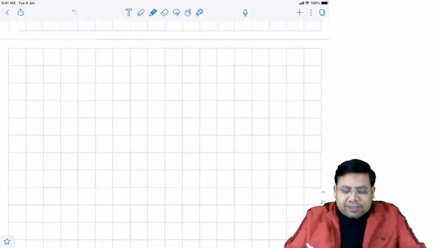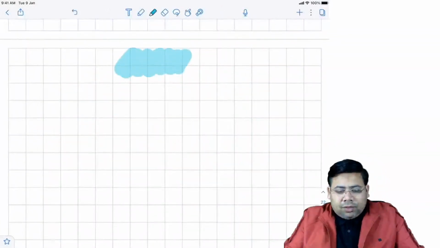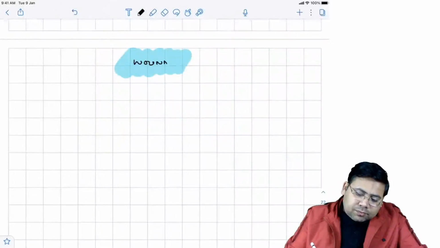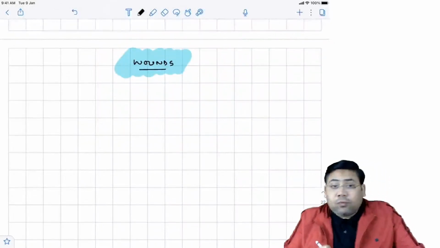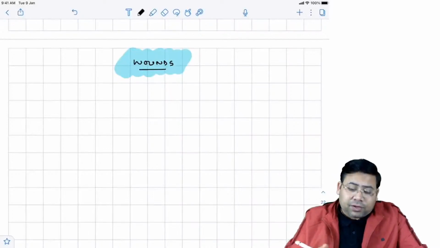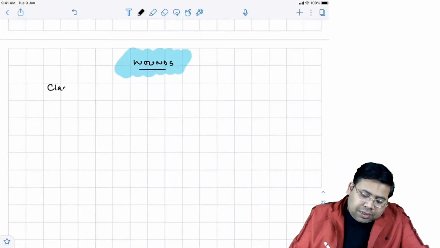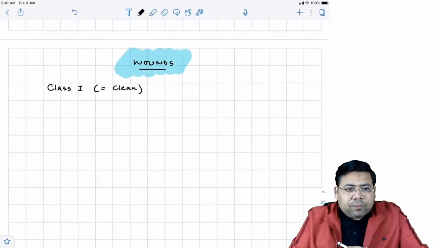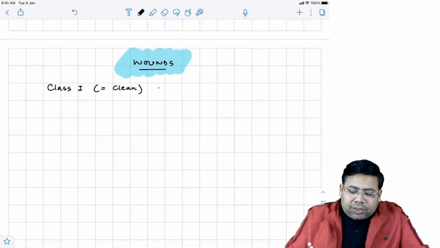Let us quickly discuss the concept of wounds. When we talk about wounds, one very important thing is the classification of wounds. So class 1 is equal to clean wounds. And remember, what are the clean wounds?